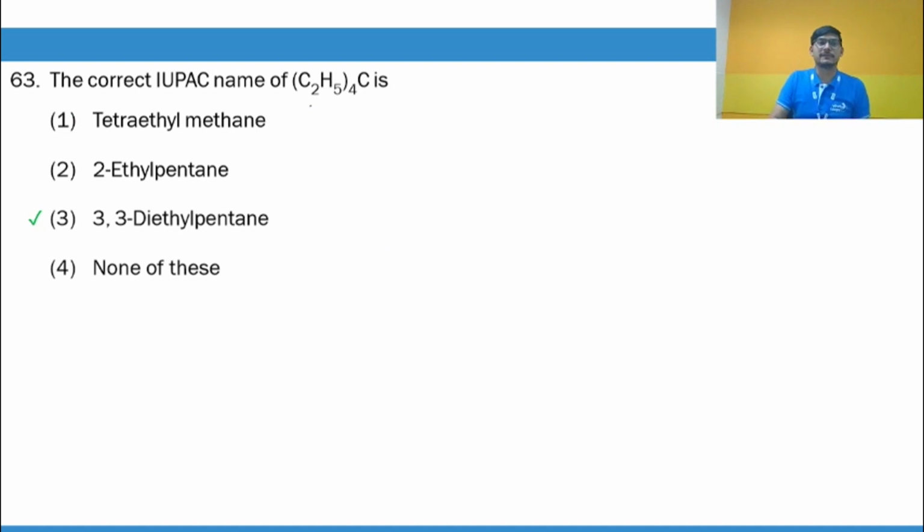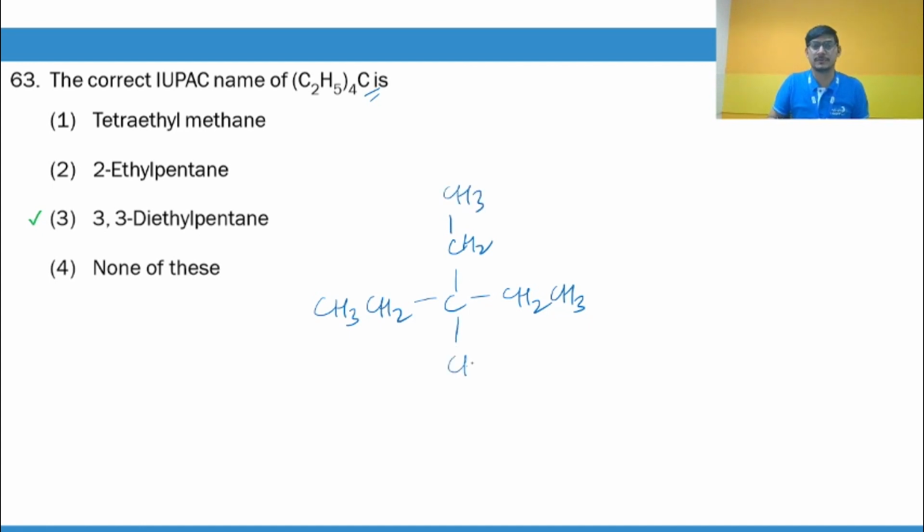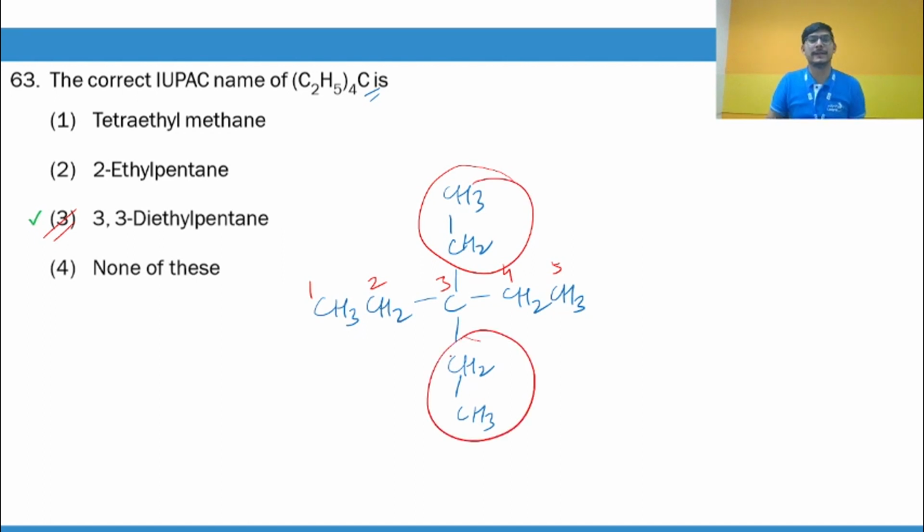The correct IUPAC name of this compound will be, you just expand this structure. So this is CH3CH2, carbon, CH2CH3. It is a quaternary carbon, with 4 ethyl groups joined to it. Now you can write its name. This is 1, 2, 3, 4, 5. So basically it's 3,3-diethylpentane.